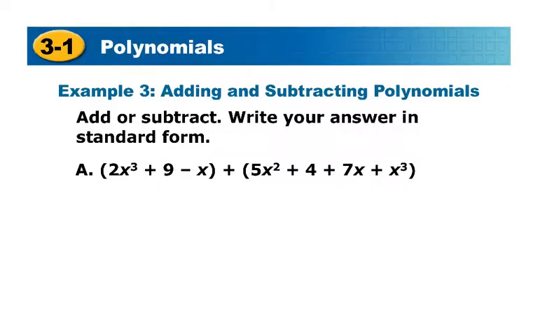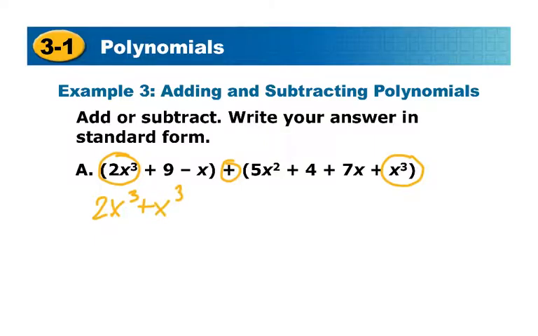Alright, taking a look at our next example, we're going to add and subtract. And hopefully we know that we can only add things that have the same power. So if we grab a few colors here, for instance, I can go ahead and put this thing that has a 3 as its power and that as a 3 as its power. So I could put them together. So I'm going to end up taking 2x cubed and add it to x cubed.